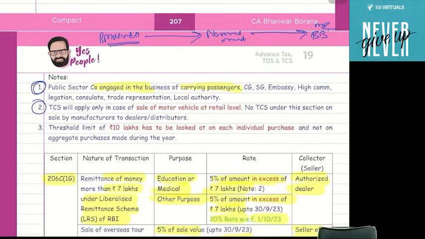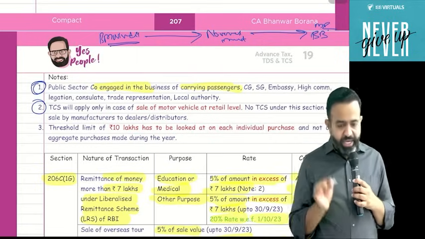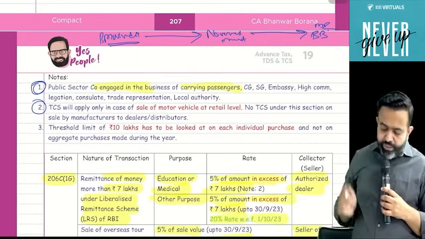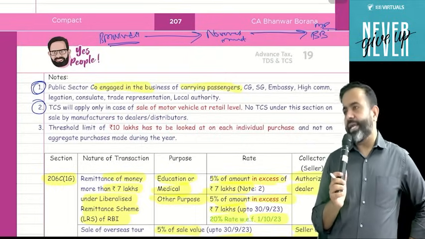So if TDS under section 194Q applies, then TDS under section 194Q or TCS under section 206C(1H), which we will discuss later, may apply. But TCS under section 206C(1F) is not applicable, because it is applicable only on retail sale. Now the question is, sir, here the threshold limit is 10 lakh.